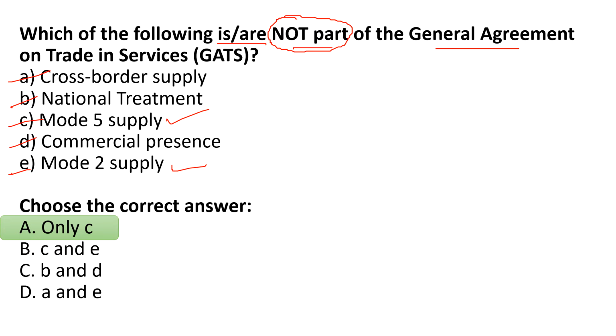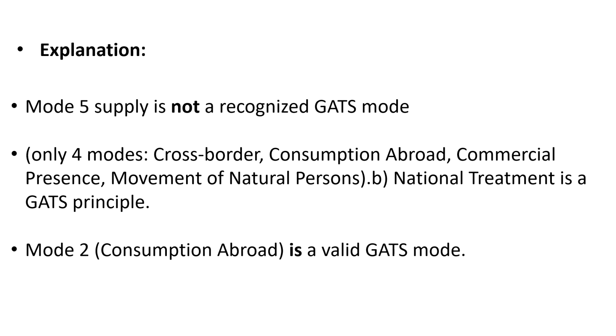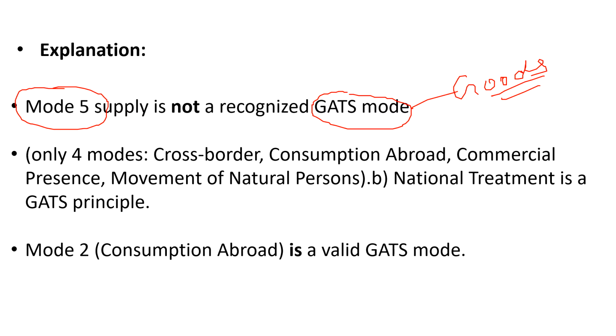So the right answer is option C. That means only mode 5 supply. Correct? Let's have a discussion on it. Basically the right answer is option C, mode 5 only, which is not a recognized GATS mode. Why? Because mode 5 services are subject to the rules governing trade in goods, which is not actually related to the GATS, which is related to the service modes. So it is focusing on the goods mode.